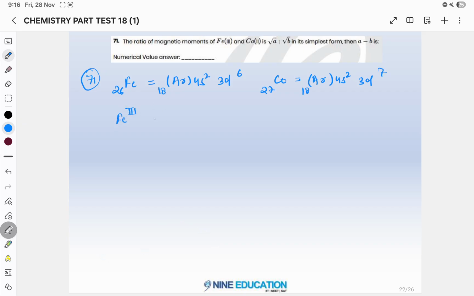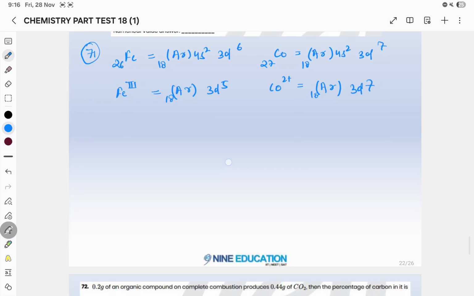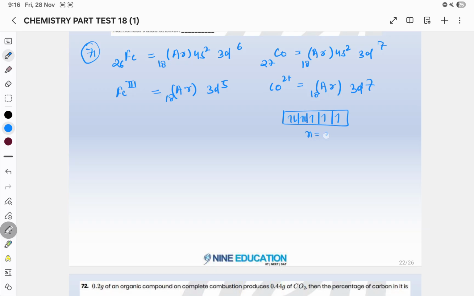So Fe3+ will be how much? Fe3+ will be Ar 3d5. Okay, and cobalt 2+ will be how much? It is Ar 3d7. For the 3d7, if we see how many unpaired electrons, 1 2 3. So here n is 3. In the case of Fe3+, if you see 1 2 3 4 5, n is 5.